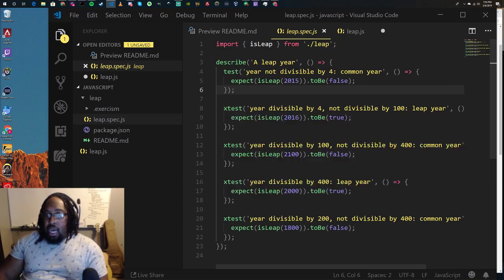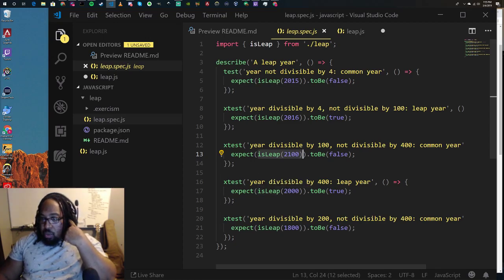Then we got another one here. If a year is divisible by 4 and not divisible by 100, is that a leap year? Same thing. All these are going to be passed in. We know by this that it's supposed to be a leap year, so it's going to say, hey, is 2016 a leap year? And it's going to expect that to be true. It's going to do the same thing here. If a year is divisible by 100 but not divisible by 400, it's a normal year, not a leap year. It's going to pass in a number that we know to be a common year, and it's going to expect it to be false. And this one, if it's divisible by 400, a leap year, so it's going to pass in the year 2000, expect it to be true, and pass in 1800 and expect it to be false.